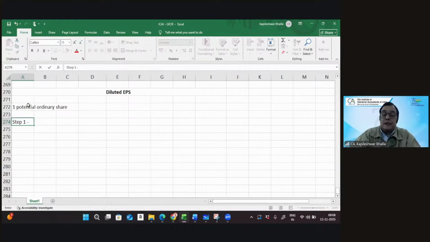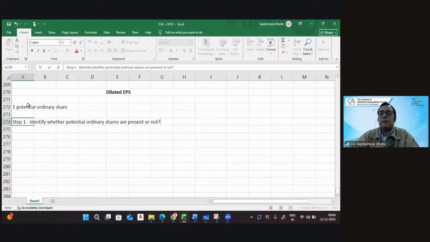So we need to identify whether potential ordinary shares are present or not. Now, there are a couple of examples of potential ordinary shares.